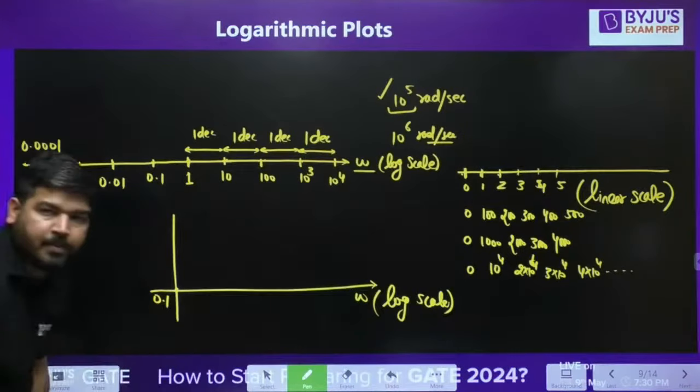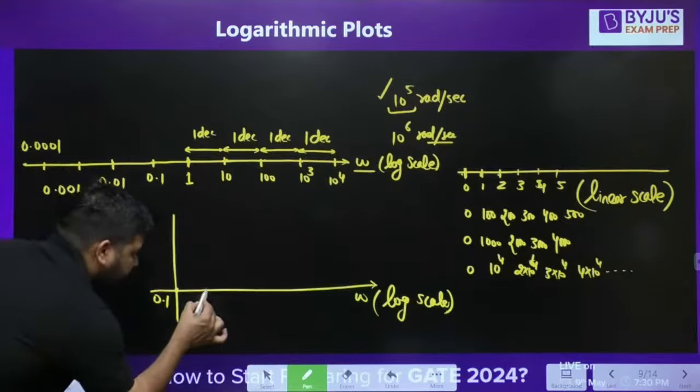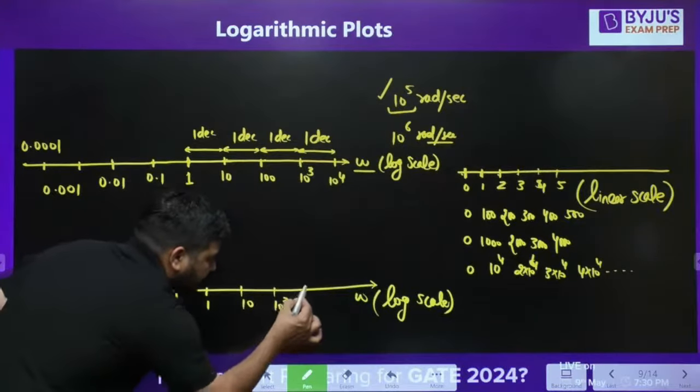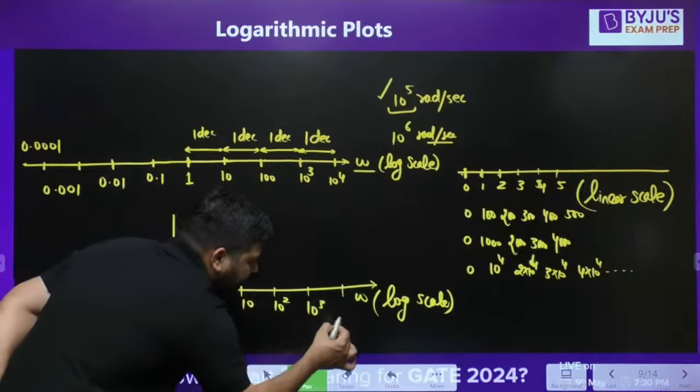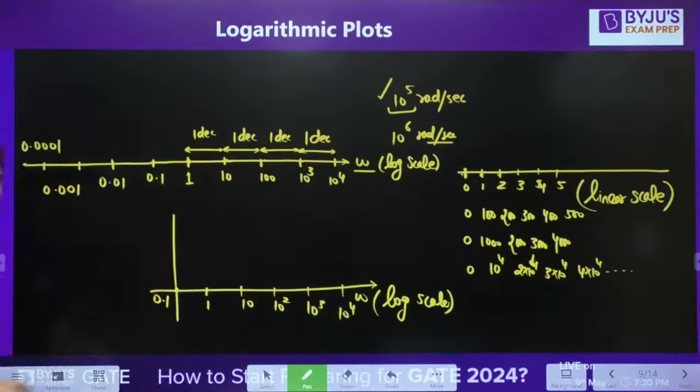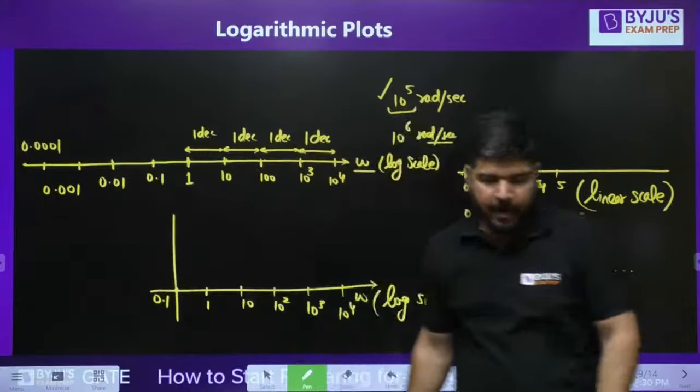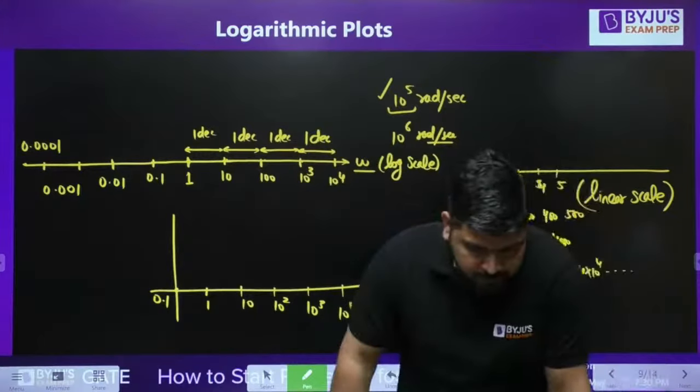This is not origin. So if this point is 0.1, this point will be 1, this point will be 10, this point will be 10 to the power 2, this point will be 10 to the power 3, this point will be 10 to the power 4. I hope it is clear. So every 10 times you move, it means you are moving 1 decade. Okay, I hope it is clear.